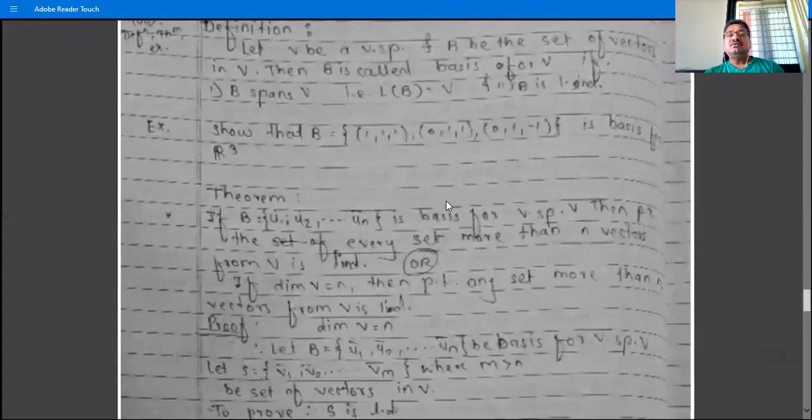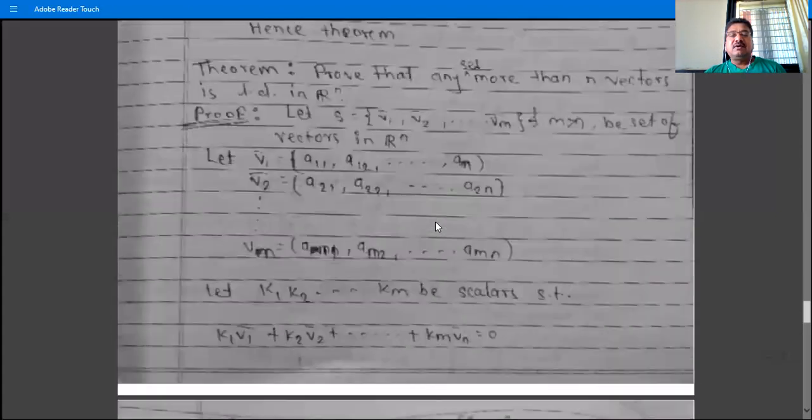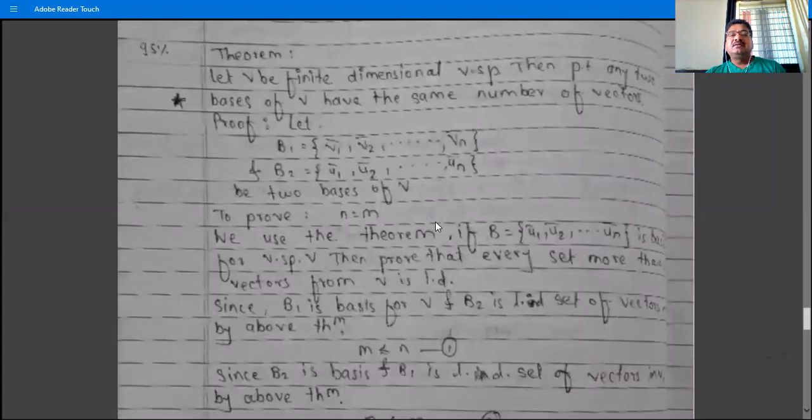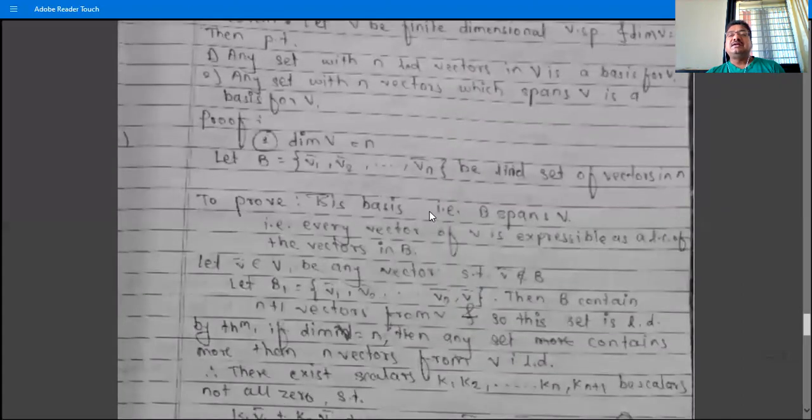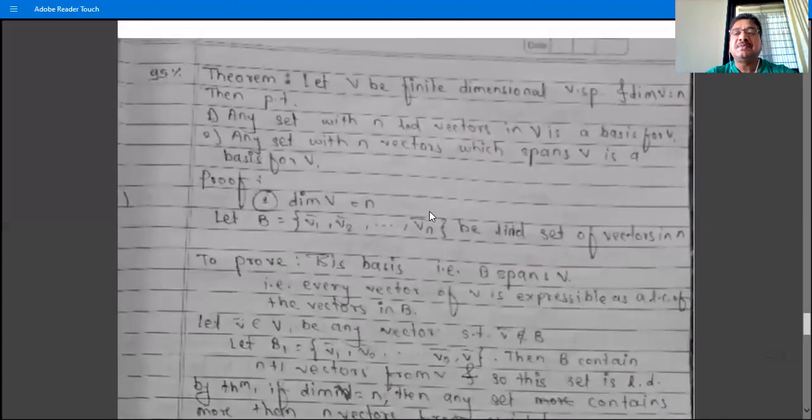So what is the use of this theorem? In order to show the set is a basis for vector space V, there is no need to show both conditions, that the set spans V and the set is linearly independent.